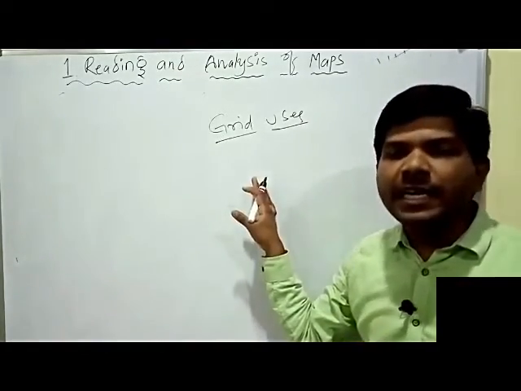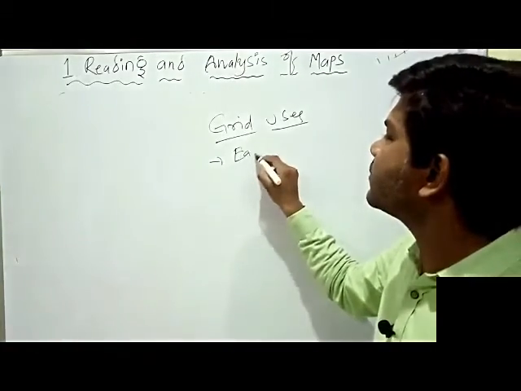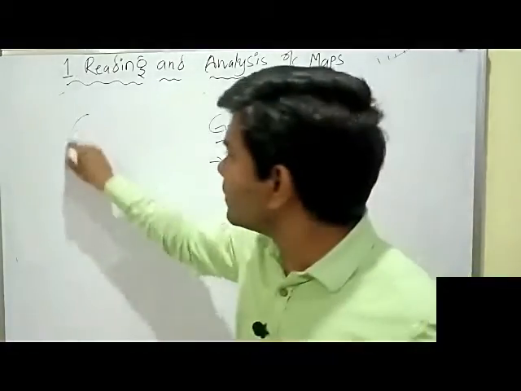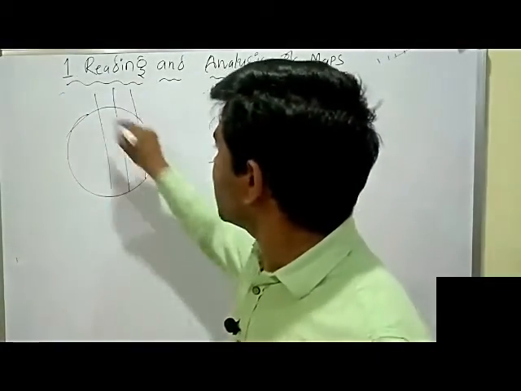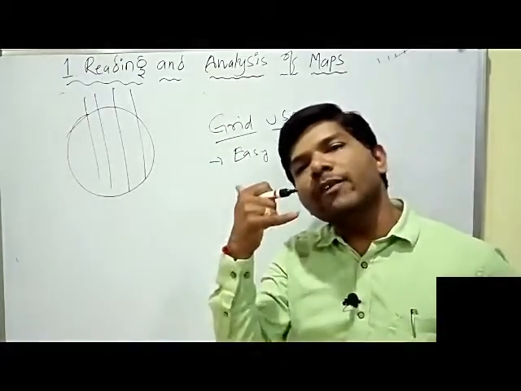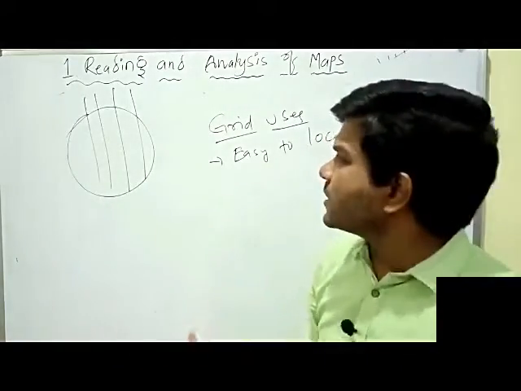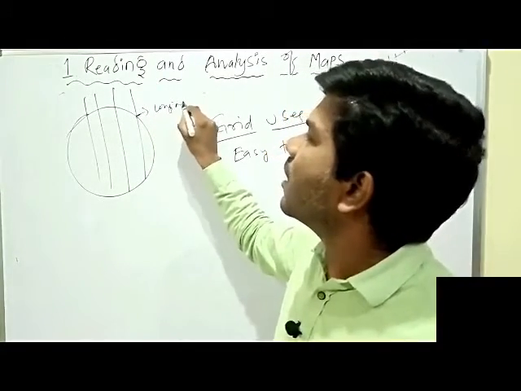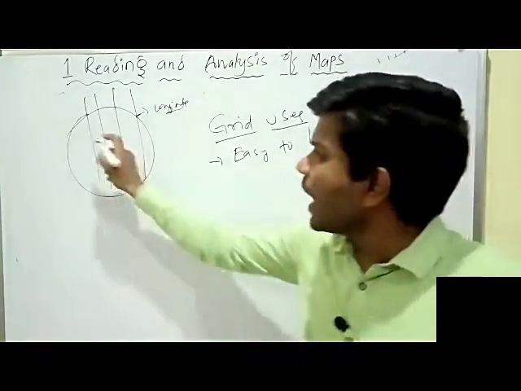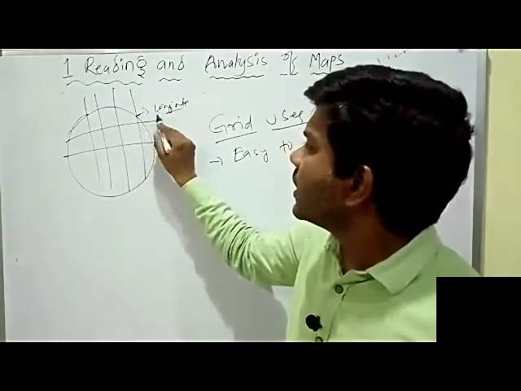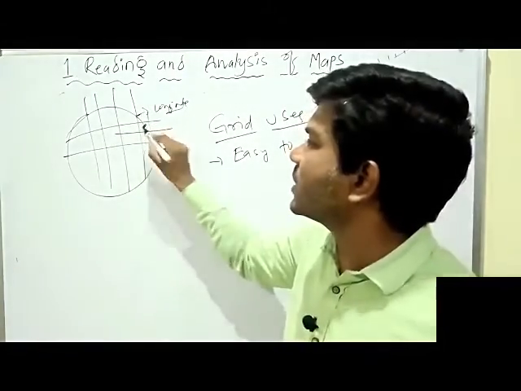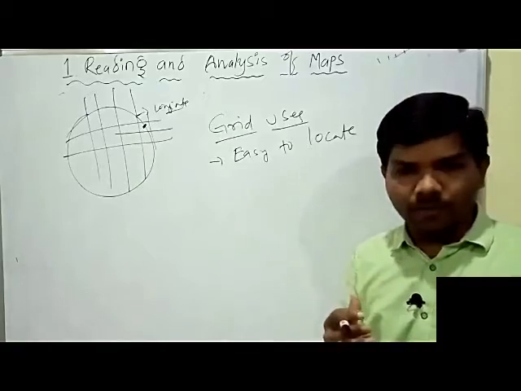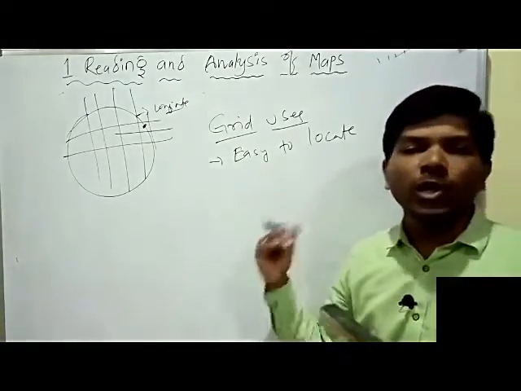See, with the grid we can locate places easily. For example, somebody made a phone call and you don't know where you are. Then you just tell them, I am on this longitude, or I am on this latitude, I am between this longitude and this latitude. So my location is here. So with the grid, we can easily know where we are.